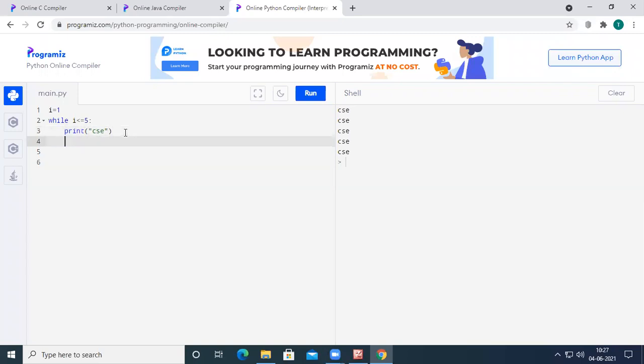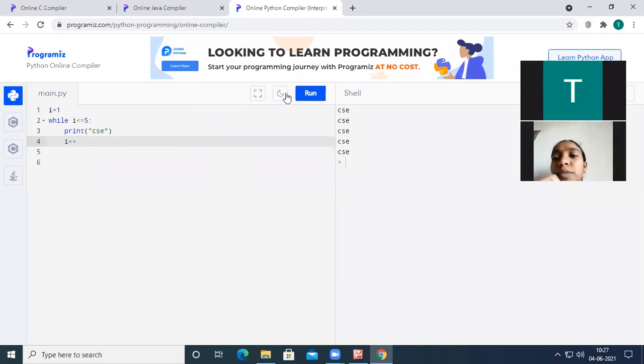And one more thing, we can't write I++, because Python does not support the increment and decrement operators directly. We had already seen this while discussing operators. So Python does not support increment and decrement operators directly, but if you want to increment or decrement a value, what do you have to do? You have to use complex assignment operators.